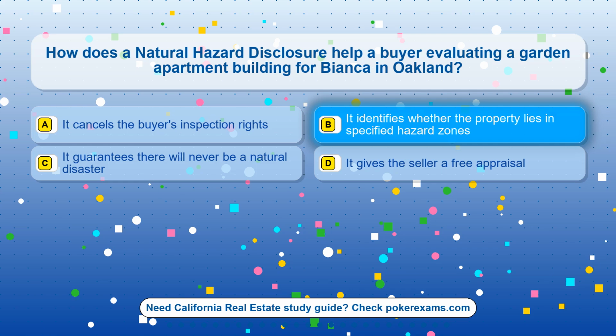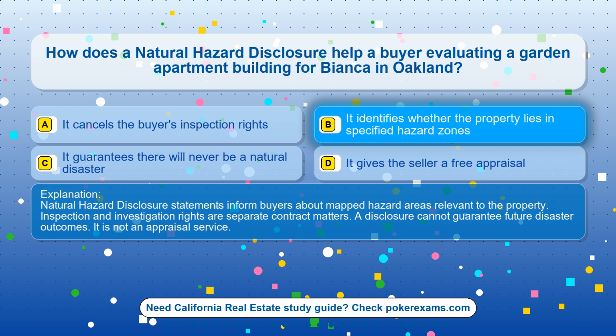The correct answer is option B. It identifies whether the property lies in specified hazard zones. Natural hazard disclosure statements inform buyers about mapped hazard areas relevant to the property. Inspection and investigation rights are separate contract matters. A disclosure cannot guarantee future disaster outcomes. It is not an appraisal service.